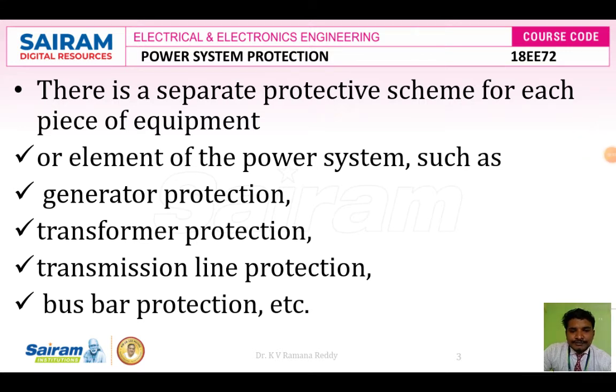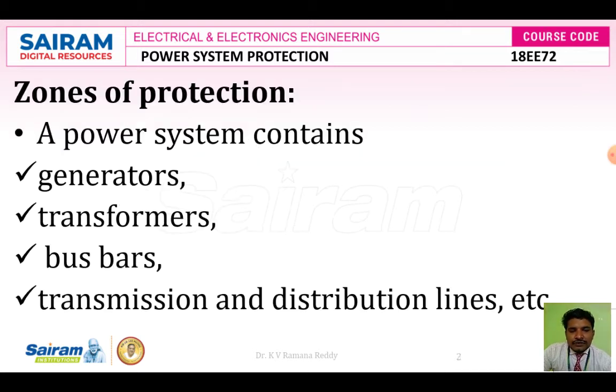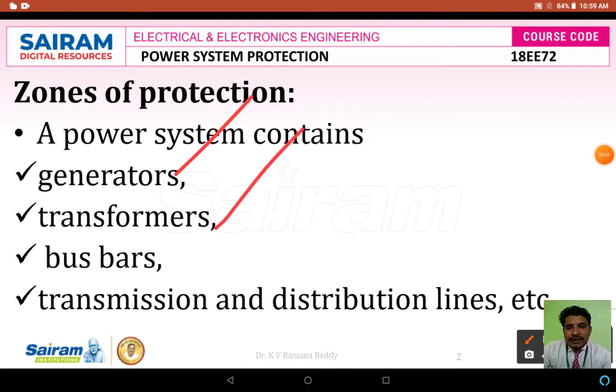like generator protection, transformer protection, transmission line protection and bus bar protection. Because if you see the power system, it contains generators, transformers, bus bars, transmission and distribution lines.